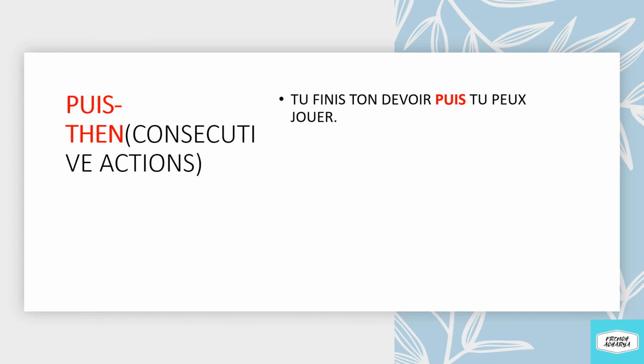Puis. The meaning of puis is then. So if we have to, let's say, tell our daily routine, we do this, then that, we are using the conjunction puis. So let's see the example: Tu finis ton devoir, you finish your homework, puis tu peux jouer. Then you can play. So here we have two sentences. You finish your homework and after that, that means then, you can play. So here we are using conjunction puis to frame two sentences and make them one.